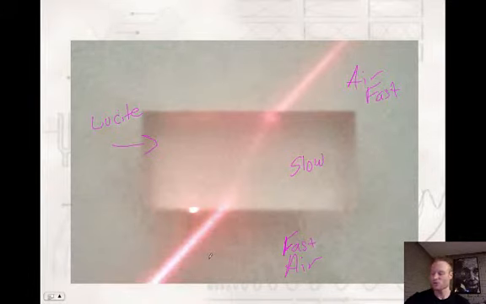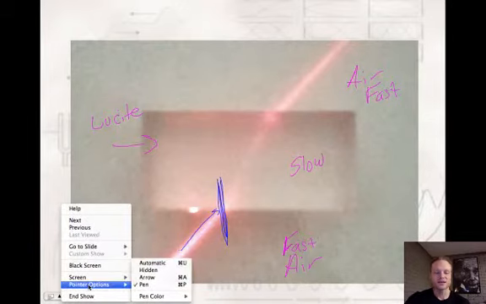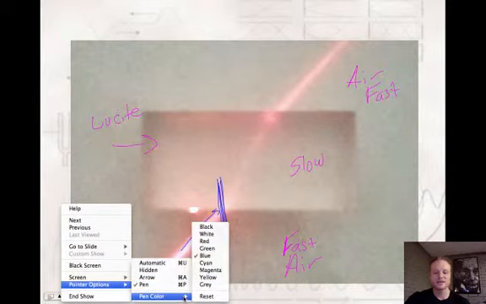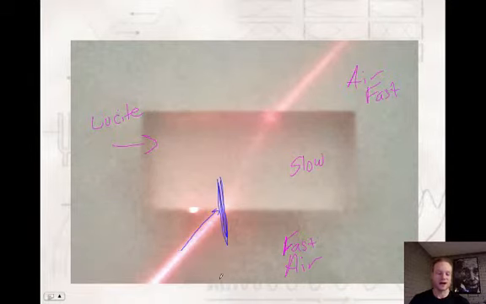Well, according to our rules, here's this light ray coming in, and this would be the normal. I didn't draw that straight at all, but that's supposed to be the normal. What it says is that if it's going into a slower medium, what is it going to do when it hits the boundary?